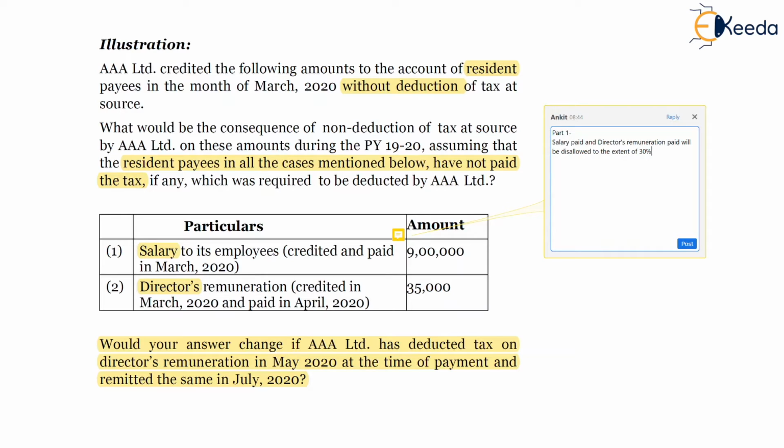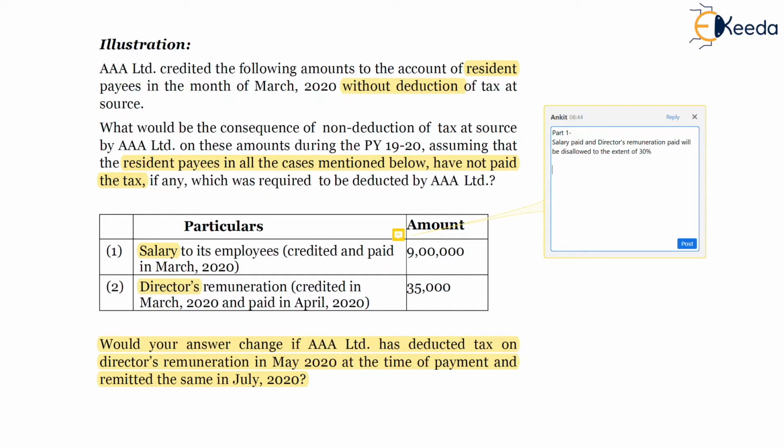Since the amount is credited in March 2020, it will be assumed that taxes are deducted in financial year 1920. So 70% will be allowed to the SSC in previous year 1920, and 30% will be allowed in the succeeding previous year, or in the previous year in which the payment of taxes has been made.